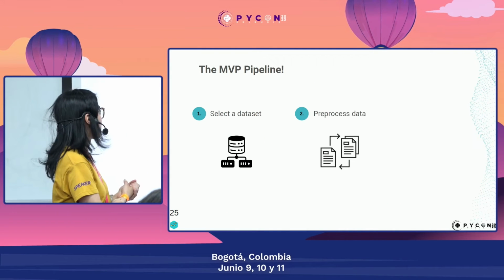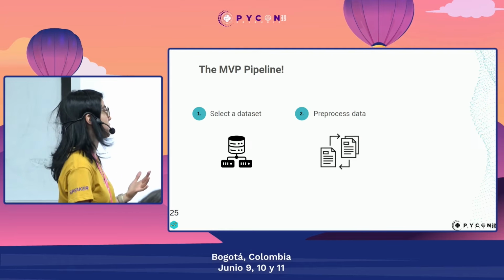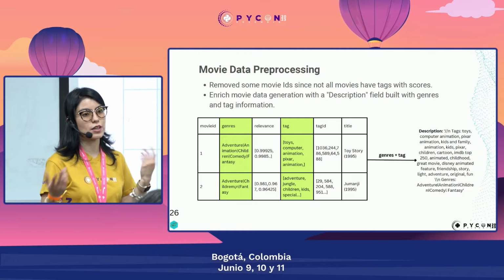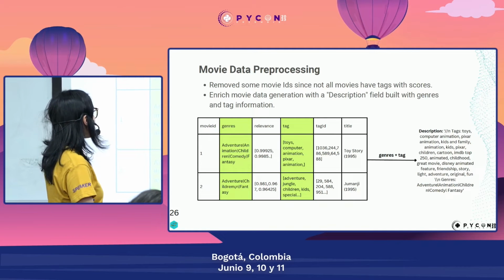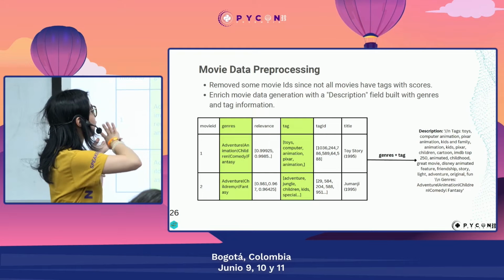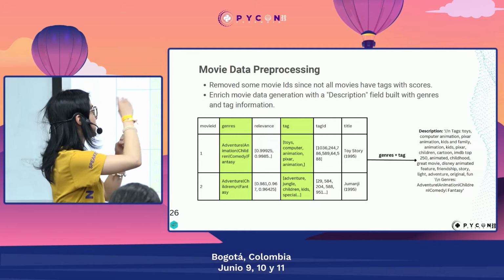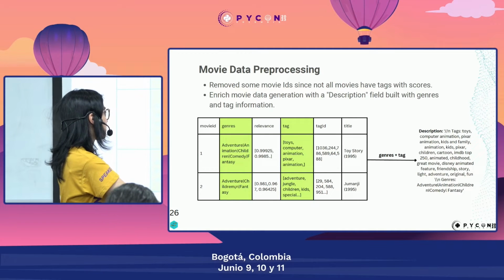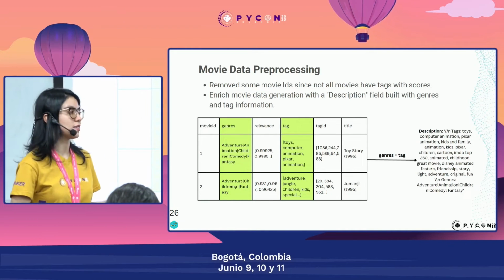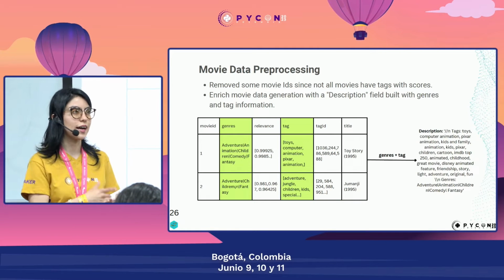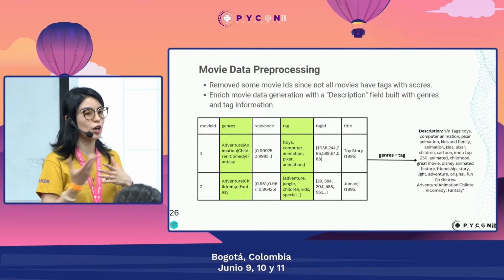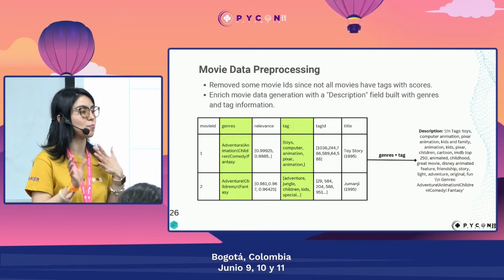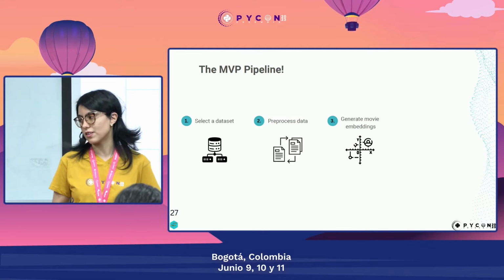And that's our data. Then we are going to do some pre-processing to our data. So we will remove some of our movies which don't have a lot of interactions data. So we remove them, and then we create a new field that will be the description from summing up like the genres data with the tag data. We won't include the title because, as you may know, sometimes the titles don't describe very much like the content of a movie. So it was adding us like a bias on the search, so we are not taking into account the title.